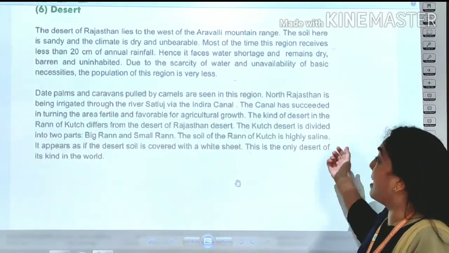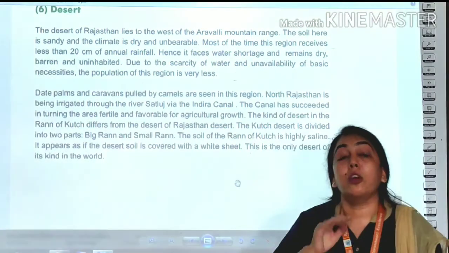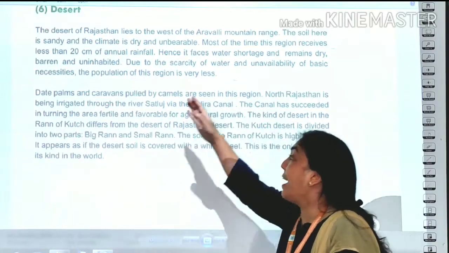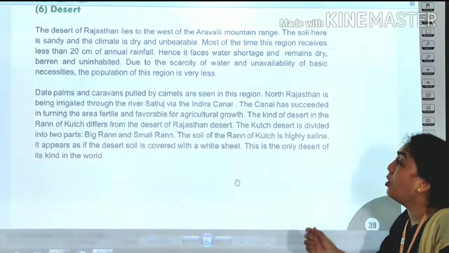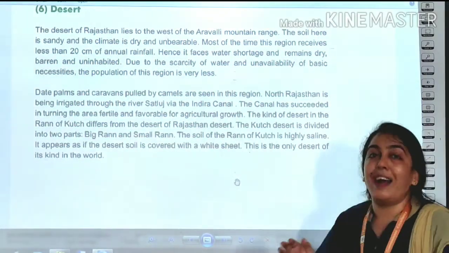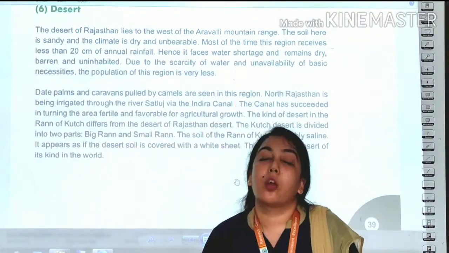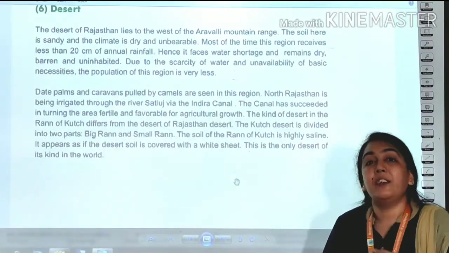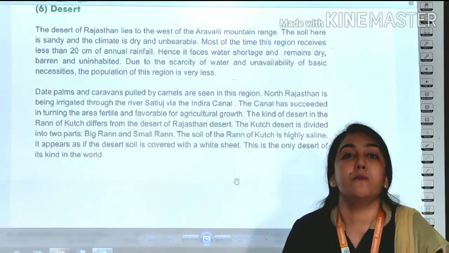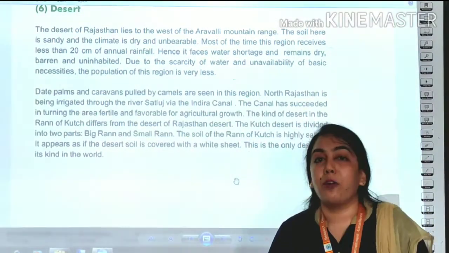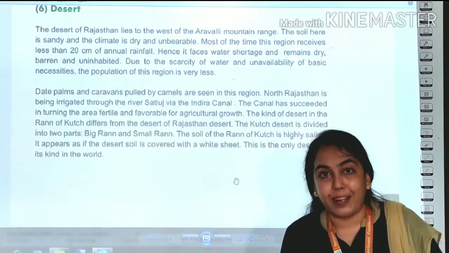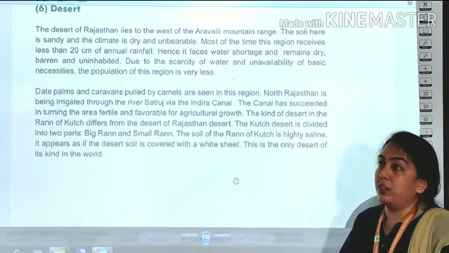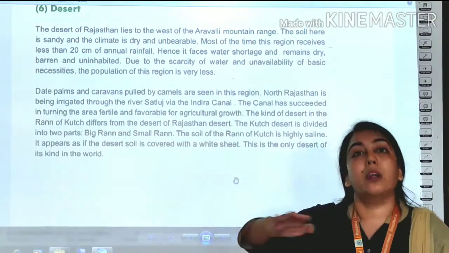The Kutch desert is divided into two parts. First of all, talking about the Rann of Kutch, it is divided into two parts, the big Rann and the small Rann. The soil of the Rann of Kutch is highly saline. Why are these two different? Because the soil of the Rann of Kutch is white in color, as you all know, and why white? Because it is saline. Salt is mixed there. It was actually a type of sea which has dried up now. So because the soil is white, we feel like it has covered itself with a white sheet.